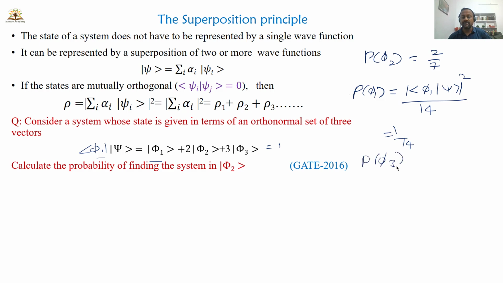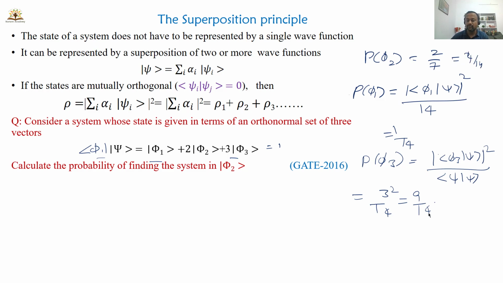The same way, you can write the probability of finding the system in psi 3, that is modulus psi 3 whole square divided by the normalization constant. So here you get 3 square by 14, it is 9 by 14. Okay, so this is 4 by 14, this is 1 by 14, and this is 9 by 14.